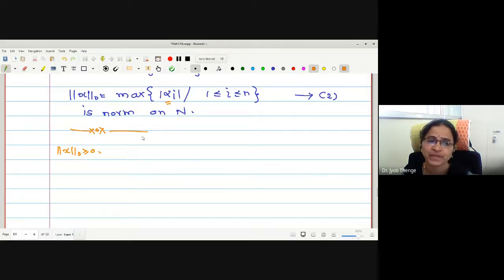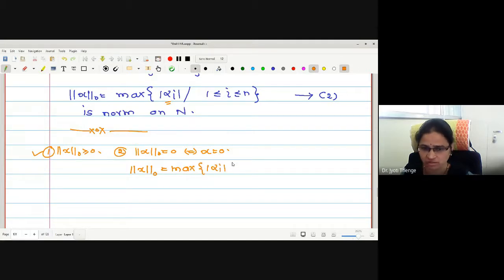Non-negative, no? Yes, ma'am. First condition verified, right? What is the second condition? Norm 0 of x equals 0 if and only if x equals 0. Check it out. If norm 0 of x is defined as the maximum among the modulus values of the scalars, and the maximum modulus value of the scalars is 0, what about the remaining mod alpha i?